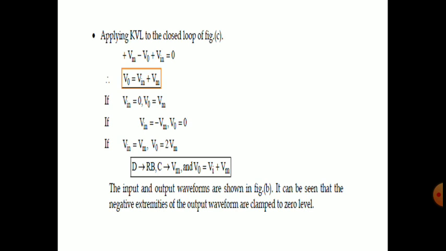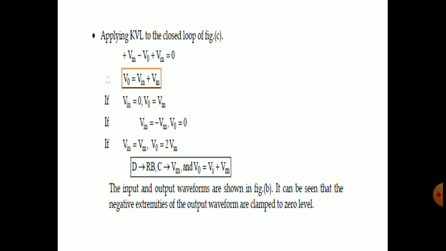Plus Vm minus V output plus V input is equal to 0. Or, as already noted, minus Vin minus Vm plus V output is equal to 0. That is also correct. Then we get V output is equal to Vin plus Vm. This is the generalized equation from the circuit connection.